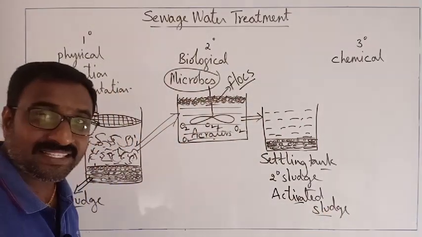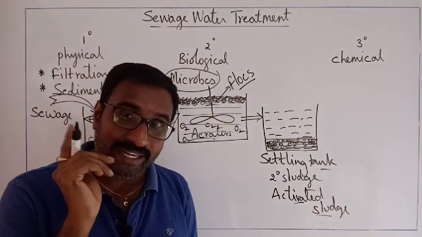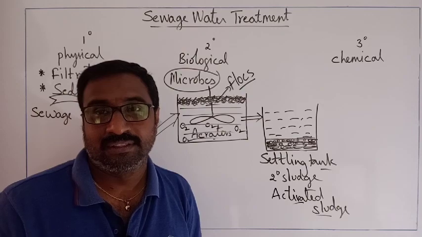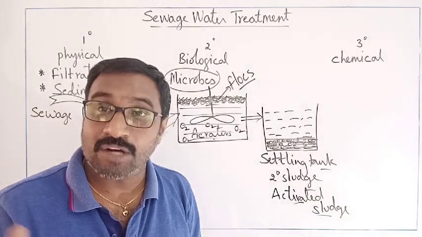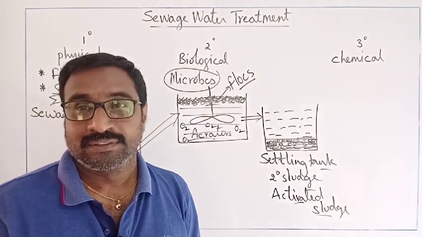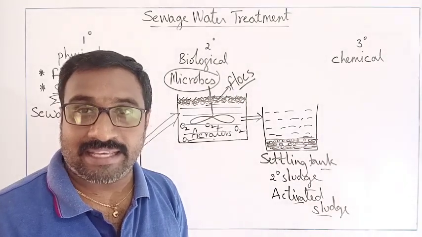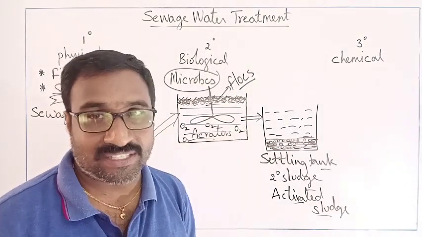It is also called activated sludge. Now the question is, why is it called activated sludge? It is called that because lots of microbes are there. Lots of microorganisms are there. That's why it is called activated sludge.